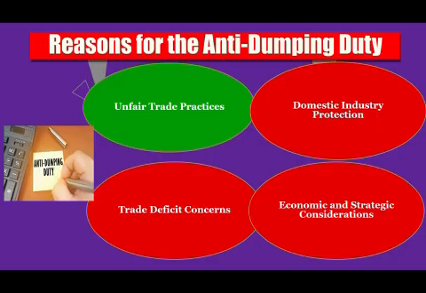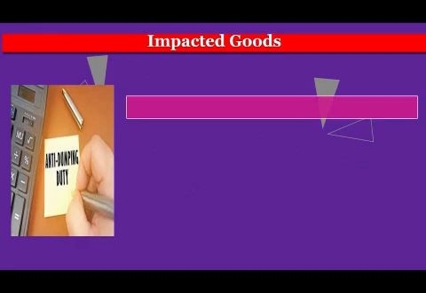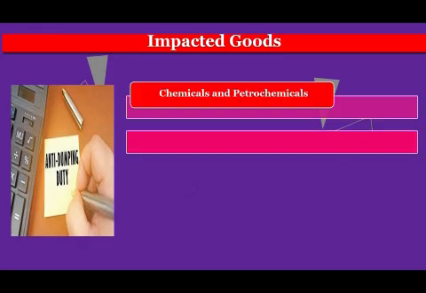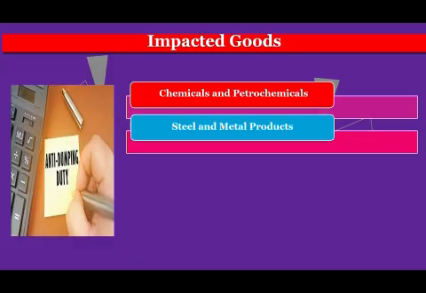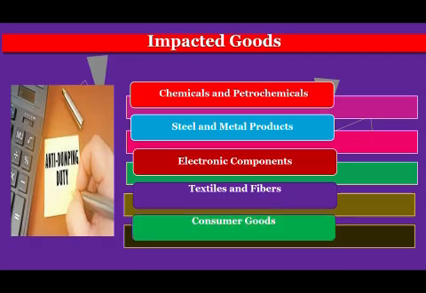And also there are the impacted goods. First of all, chemicals and petrochemicals, which are the main important goods, and steel and metal products also come under this anti-dumping duty. Electronic components, textiles and fibers, and consumer goods. These are the 5 major product groups which come under anti-dumping duty.